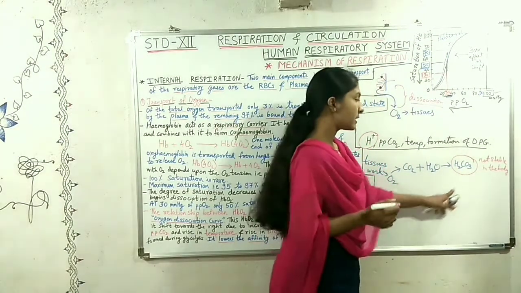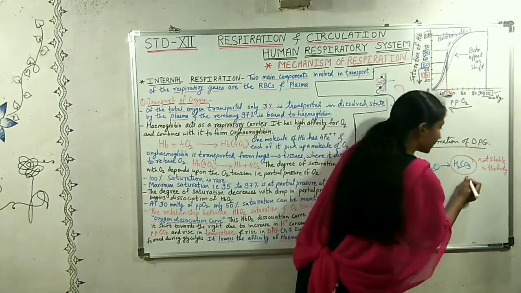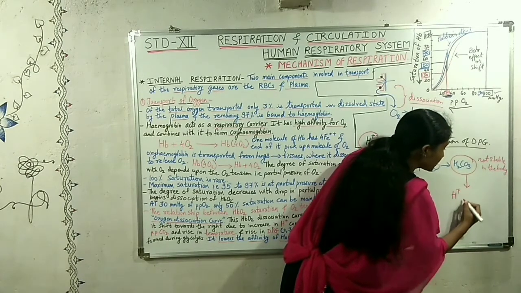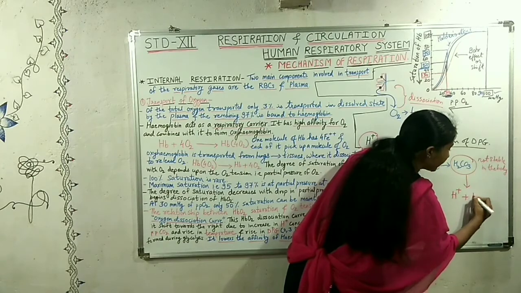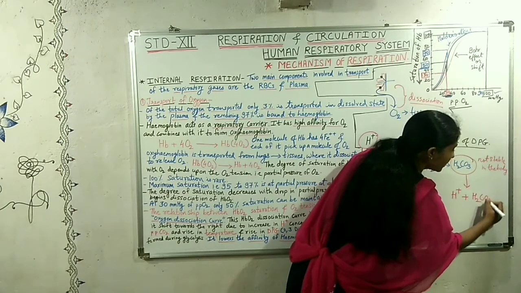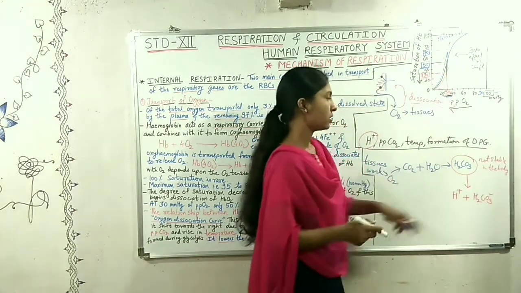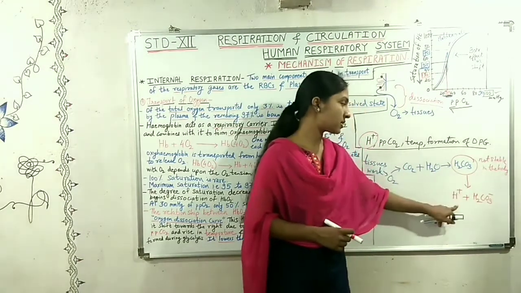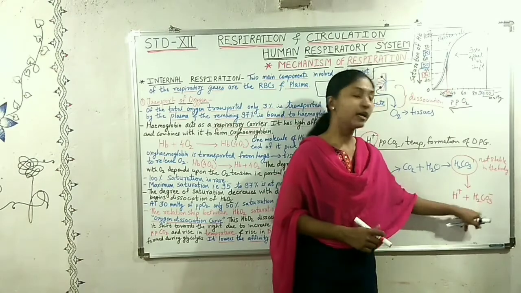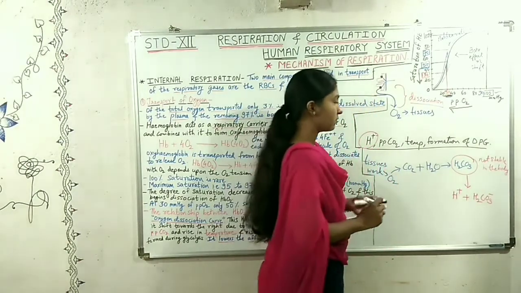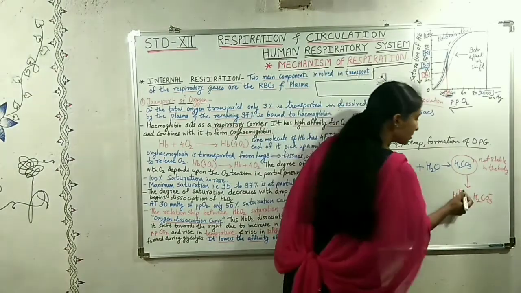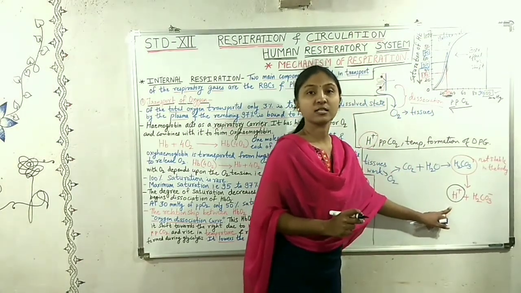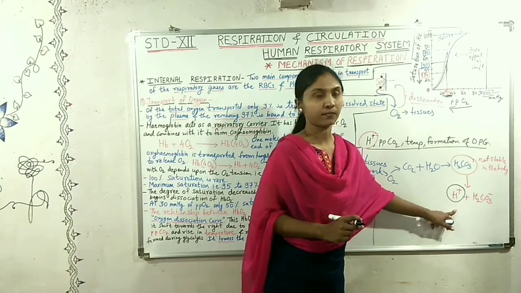So what it does, it splits up into H plus ions and HCO3 negative. So this splitting of H2CO3 increases the H plus concentration.